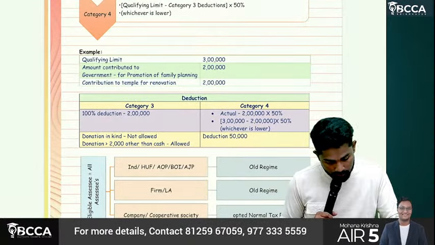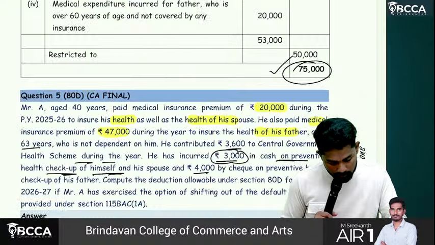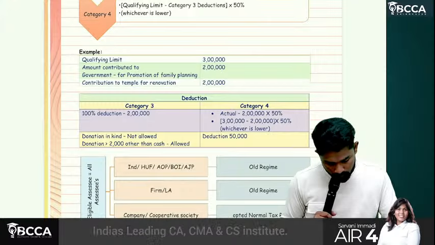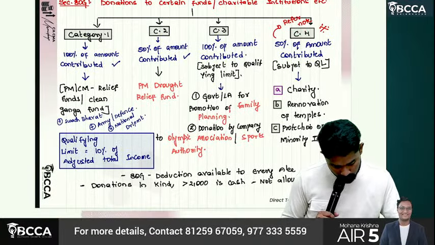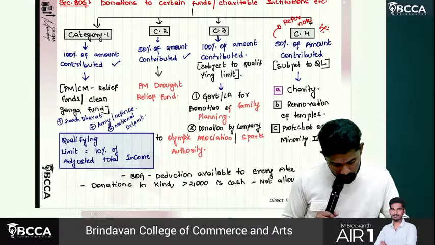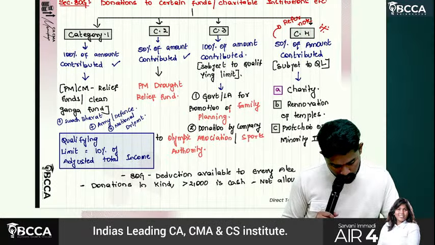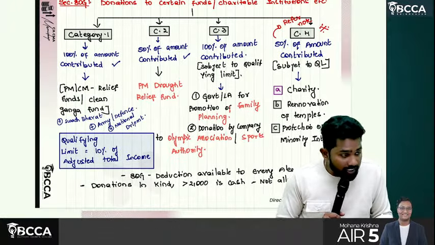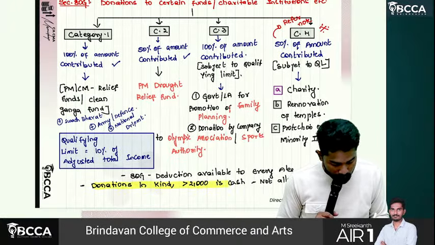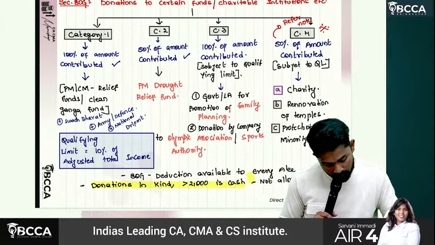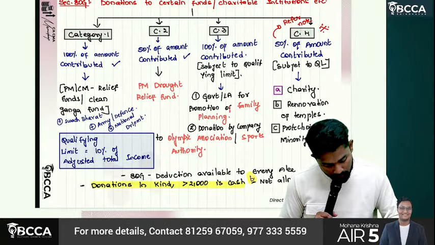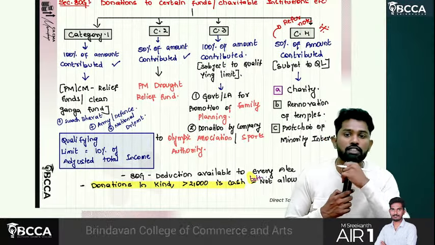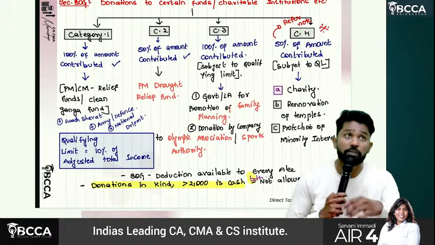Not allowed, correct. Donations in kind and greater than 2,000 in cash, both not allowed. Donations in kind are also not allowed as deduction. Okay, thank you all.